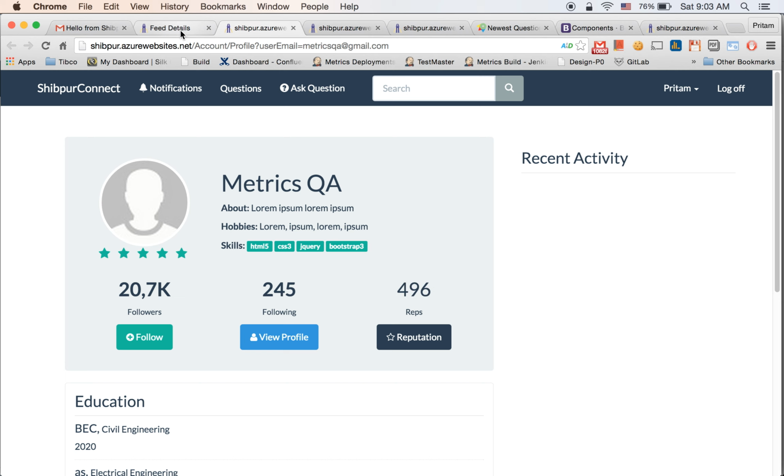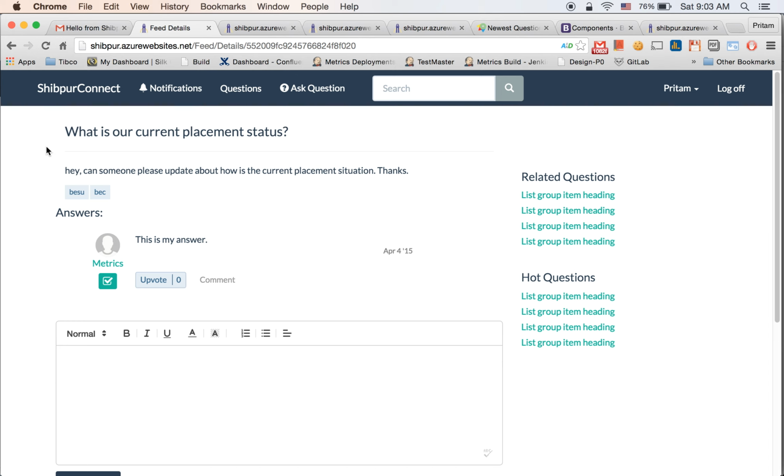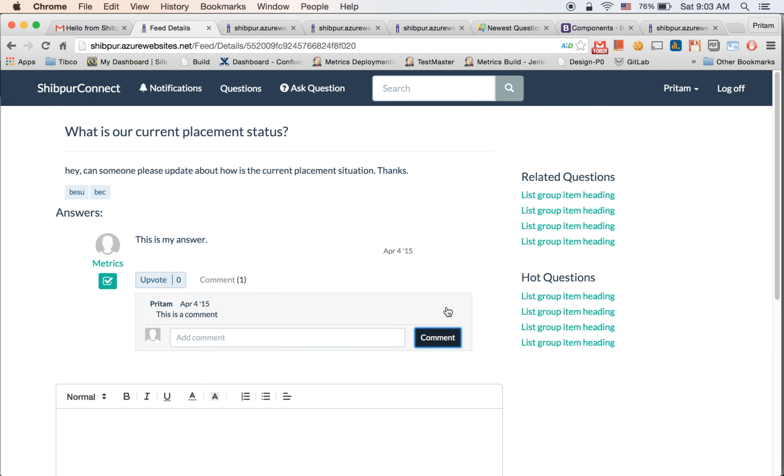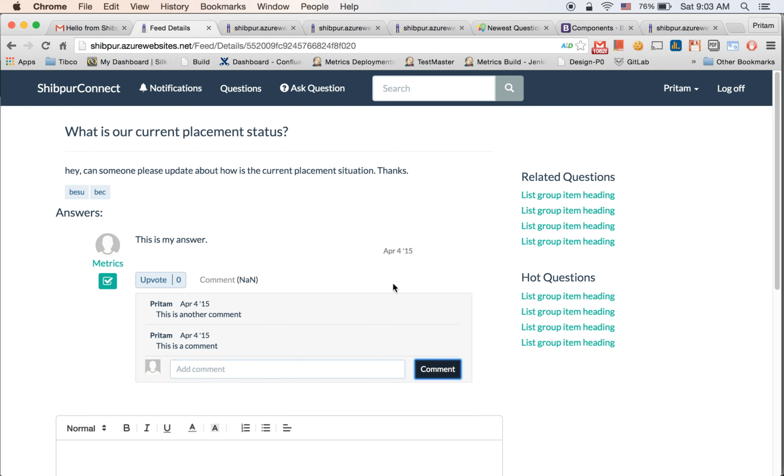There are different kinds of points you will be able to earn, like when you post an answer, when somebody accepts your answer, when somebody upvotes your answer. Everything will be counted, and on an answer we can post a comment as well. This is a comment. Okay, cool. This is another comment.